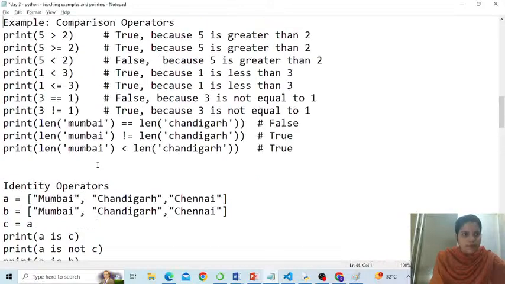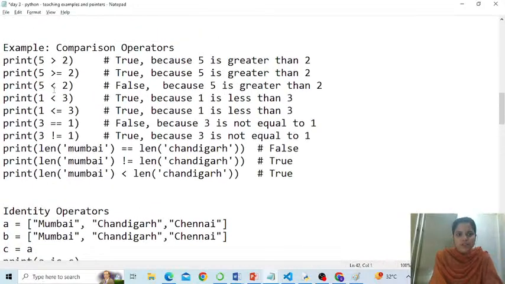Comparison operators. These you can all understand. Is 5 greater than 2? Yes, true. Is 5 greater than or equal to 2? Yeah, 5 is greater than 2, not equal to, but still it is true, right?